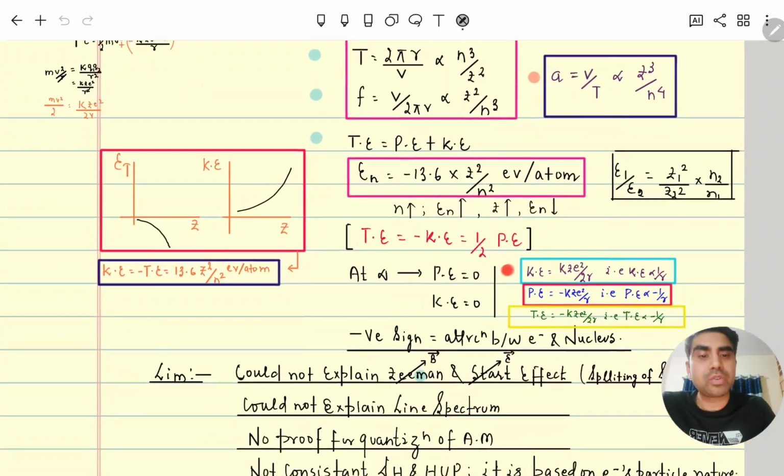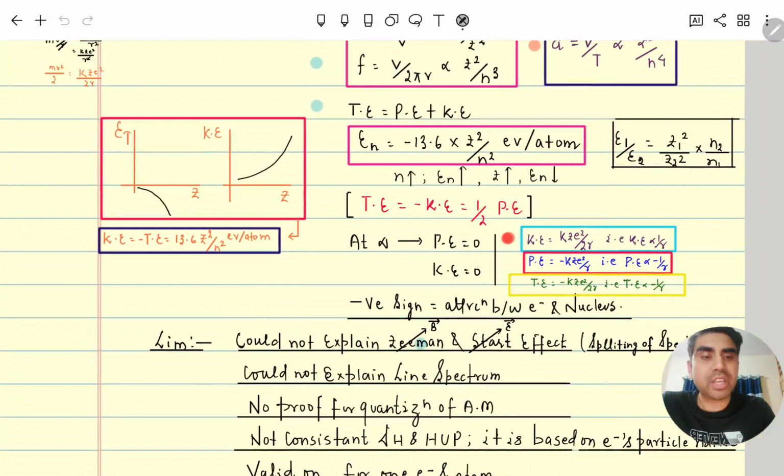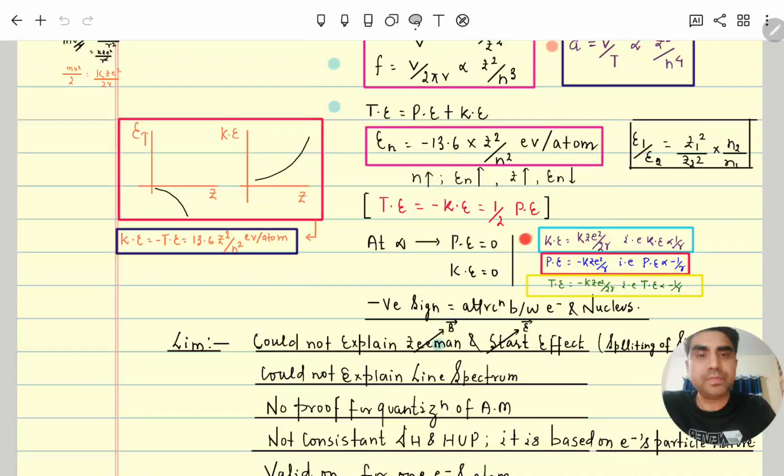Next, since total energy, kinetic energy, we discuss KZ squared by 2r. So kinetic energy is inversely proportional to r, which means by increasing the radius, kinetic energy will decrease. But by increasing r, since the potential energy is negative, it will increase. Similarly, by increasing r, overall this value will decrease, meaning it is less negative, so total energy also will increase.